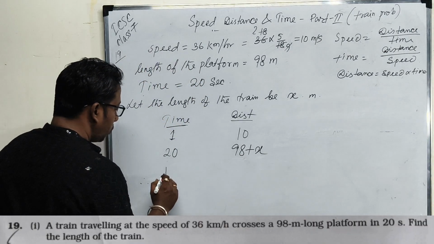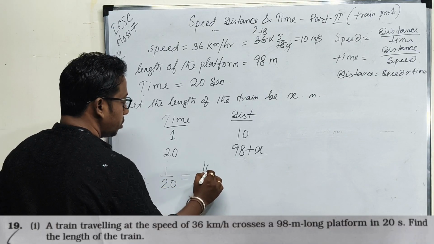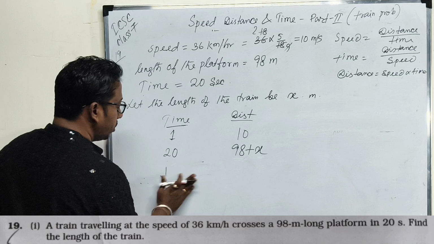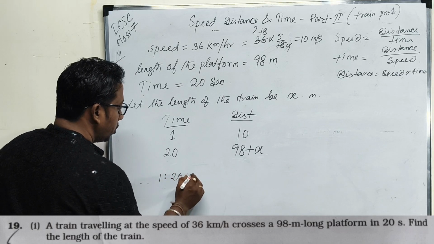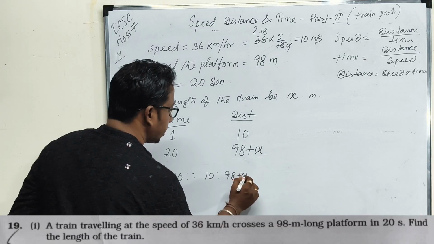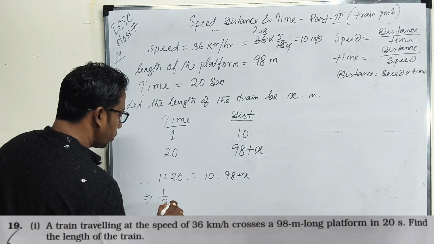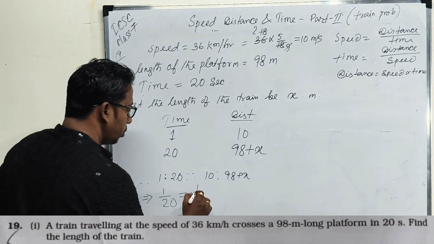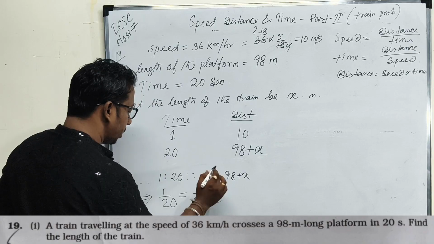Therefore 1 is to 20 is equal to 10 is to 98 plus x, that means 1 by 20 is equal to 10 by 98 plus x.